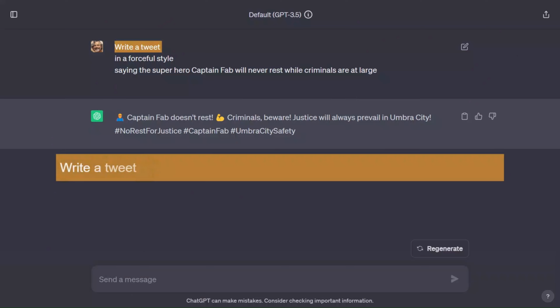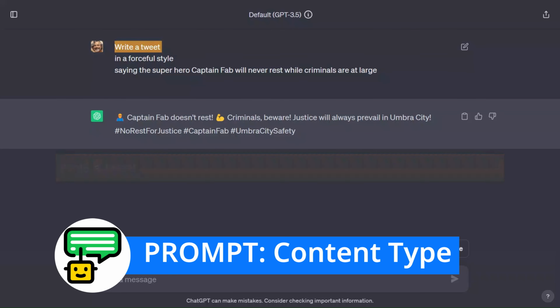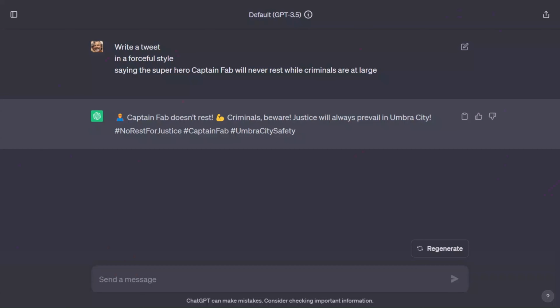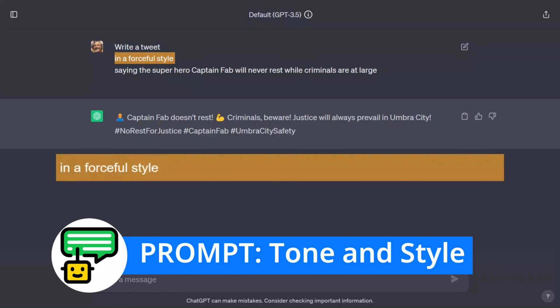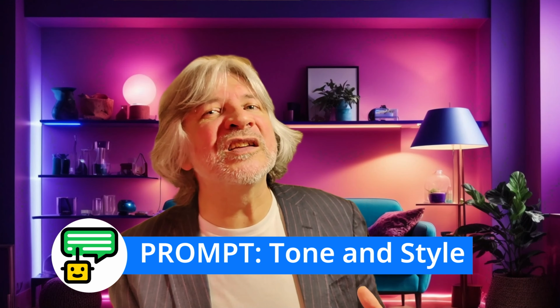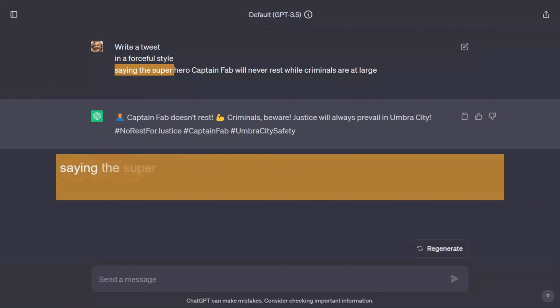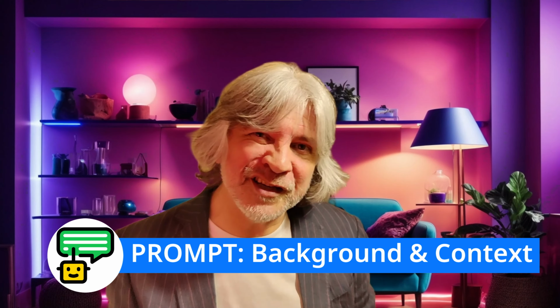So now we've dealt with the criminals with that truly terrifying tweet, let's have a look at how we made the prompt. Firstly, we specified the content type, in this case a tweet or an X, but we could have said we wanted an email or a blog post or something like that. Secondly, we set the tone of the writing by saying we wanted it to be forceful, but we could have said that we wanted it to be professional, friendly or informal. Finally, we gave some background context to generate the content of the tweet itself.